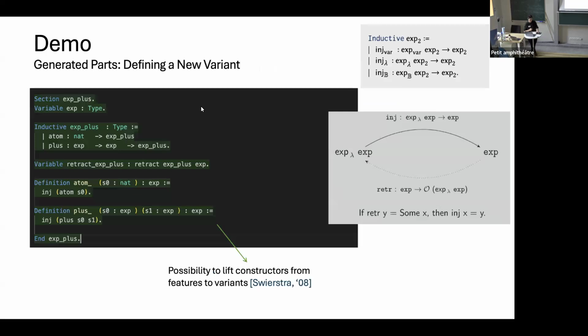Okay. In the interest of time, I will skip the demo, but the important part is that we can define data types and features just as we would do otherwise in the proof assistant. So we can, for example, define this extension of X plus.